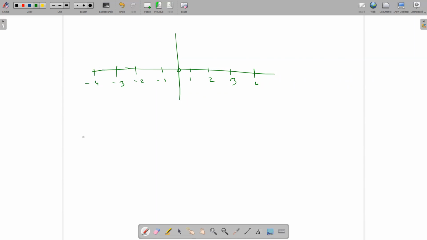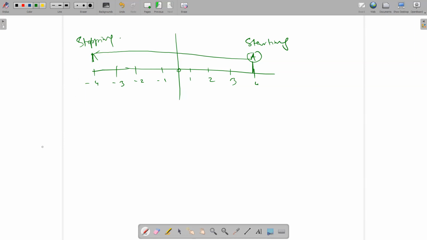Suppose an object is starting from 4, going in this way, and stopping at -4.